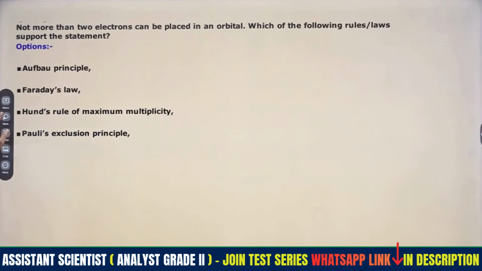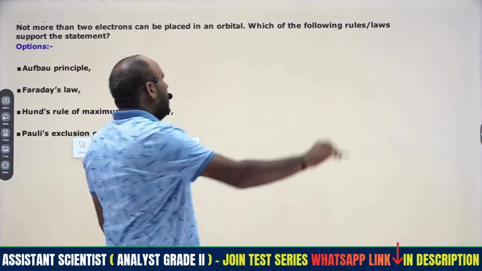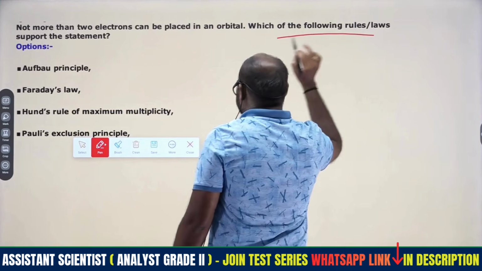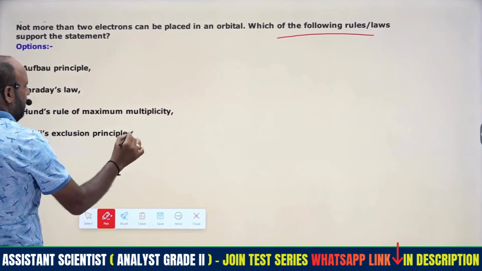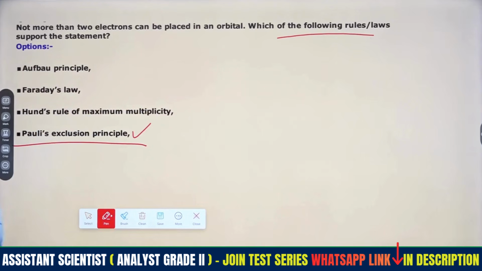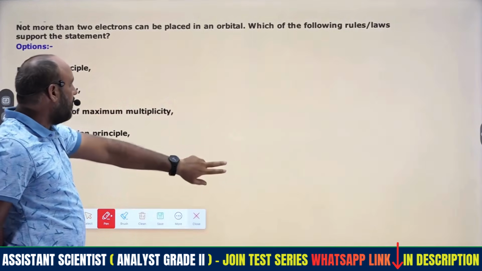Coming to the next one: no more than 2 electrons can be placed in an orbital. Which of the following statements supports this? Simply Pauli's exclusion principle. Electrons enter the energy levels, then according to Hund's rule single electrons are filled first, and after filling single electrons, pairing takes place. Therefore this is Pauli's exclusion principle only.